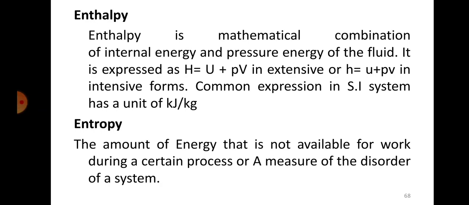So if the definition of enthalpy is asked, or what is enthalpy? H is equal to U plus PV. You need to remember this. If you want to calculate enthalpy, then you have to use this formula, that is U plus PV. And while explaining that also, you can write the same thing: it is the sum of internal energy plus the product of pressure and volume, and the unit of that is kilojoules per kg. Okay, entropy. So entropy is defined as the amount of energy that is not available for work during a certain process. So the amount of energy within the system which is not available for work.